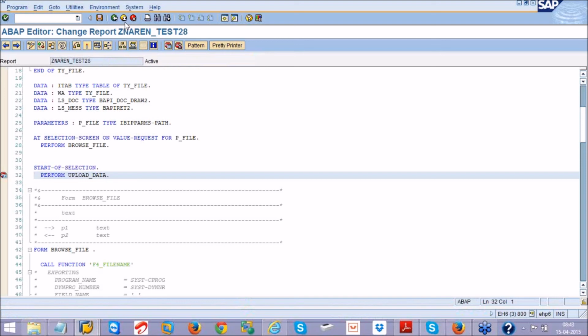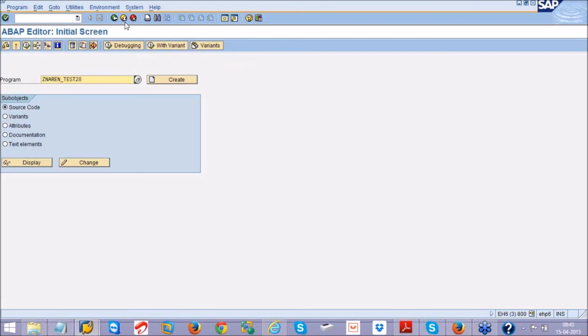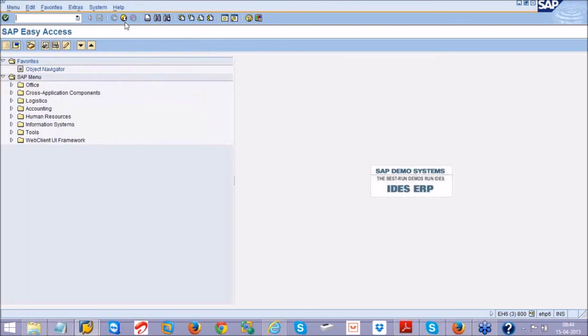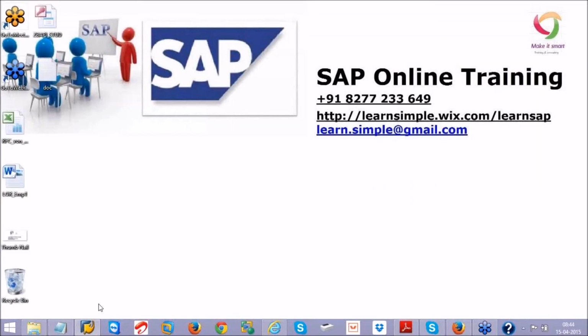Don't use BDC as far as possible. But in some cases, you must go with the BDC. In some cases SAP will not provide a BAPI for a particular transaction or business scenario. If you don't have a BAPI, then go with the BDC. Not an issue.